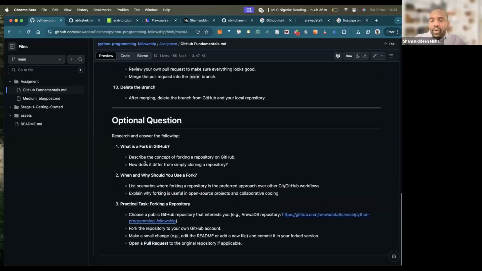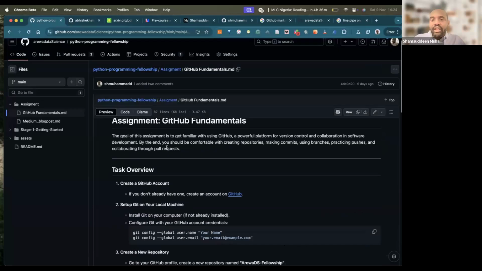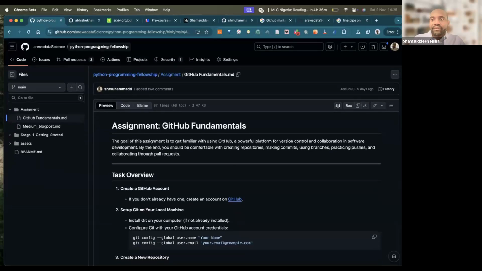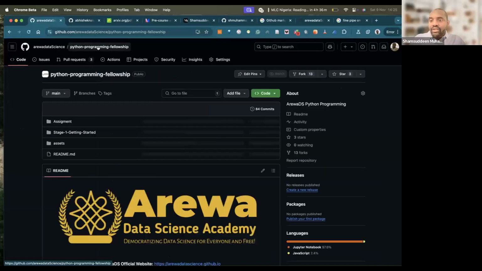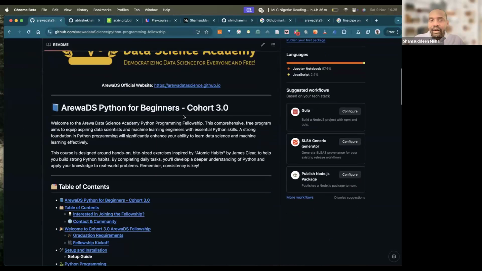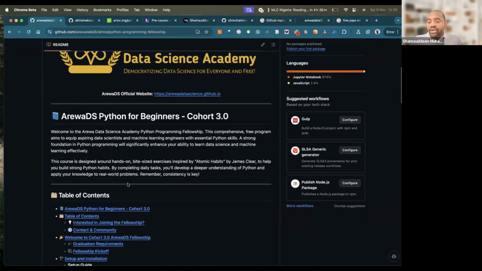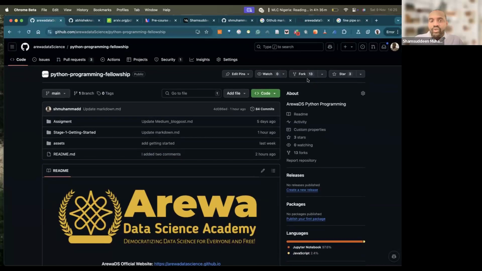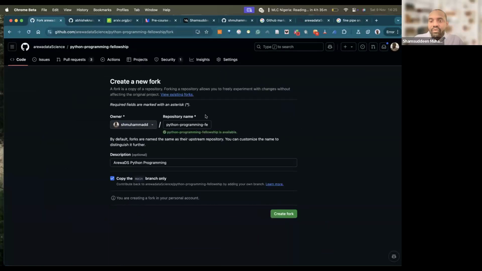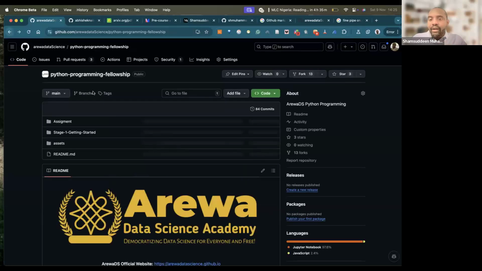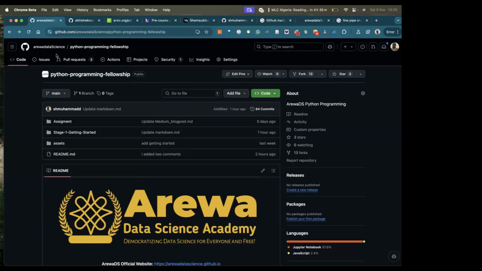Also, we have another one, which is GitHub fork. What this means is that if you have a GitHub repository, if I have a GitHub account, and this is RO Data Science, and you want to bring the whole repository into your GitHub account, you do what we call fork. Can you see that? Fork, it means when you fork this, you clone it, you bring it into your... Yes, go on.